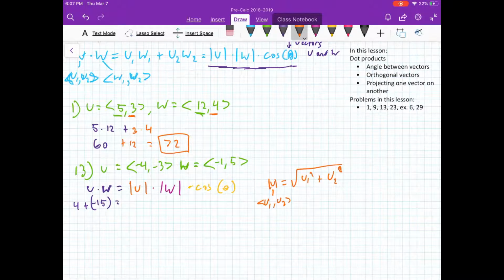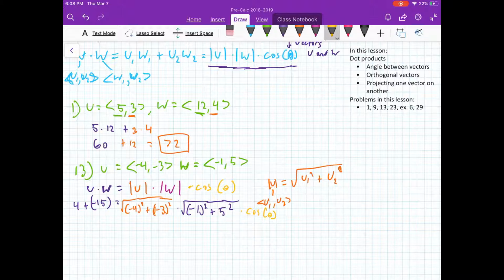Great. So the magnitude of u in this case would be the square root of -4 squared plus -3 squared. And we're going to multiply that by the magnitude of w. The magnitude of w would be the square root of -1 squared plus 5 squared. Finally, we'll multiply all this by the cosine of theta.